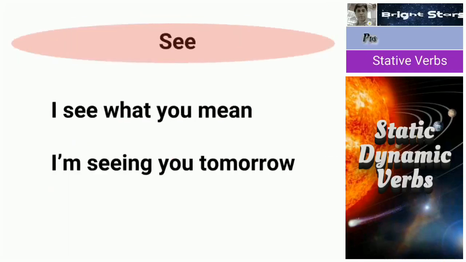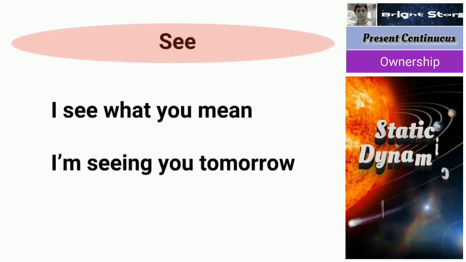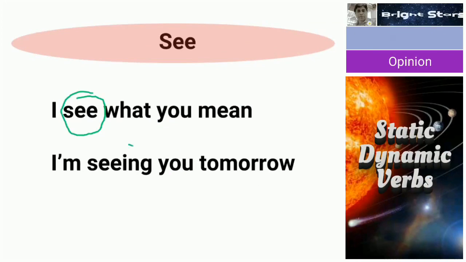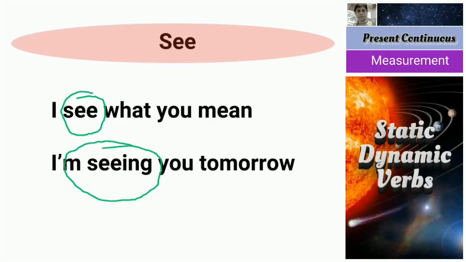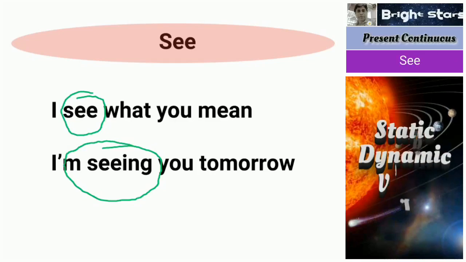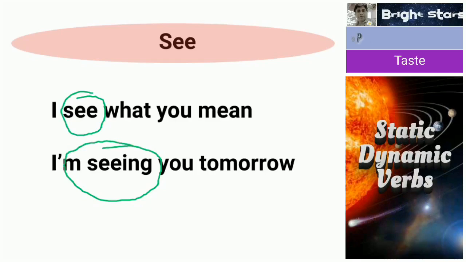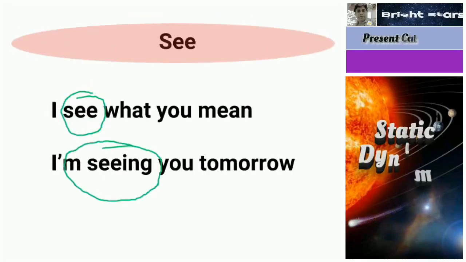So next one, I see what you mean. Here also you see a static verb. Here, I am seeing, a dynamic verb. The second one is a program. The first one is a common meaning, simple present tense. I can understand whatever you say. That is the meaning of the first sentence. The second sentence is different. I have scheduled to see you tomorrow.